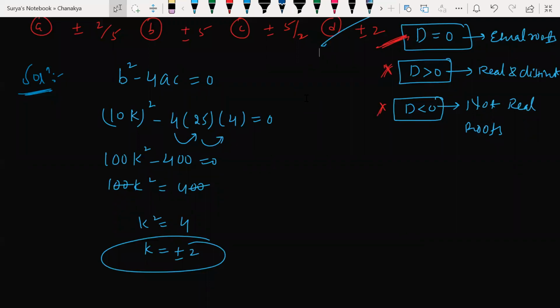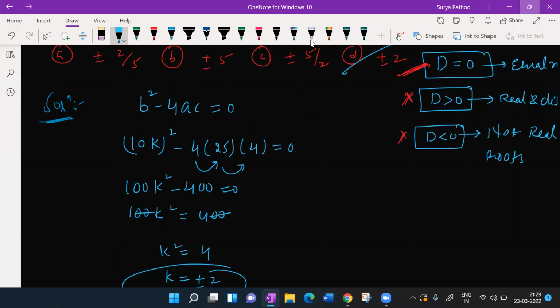Sir, but we can find the roots of quadratic equations that have equal roots by minus b by 2a, sir. No, I'll be using that concept whenever I have the sum and product concept, sum of the roots, product of the roots. Whenever the question mentions sum or product, or asks you to find some unknown value, in such cases I'll be using that formula.